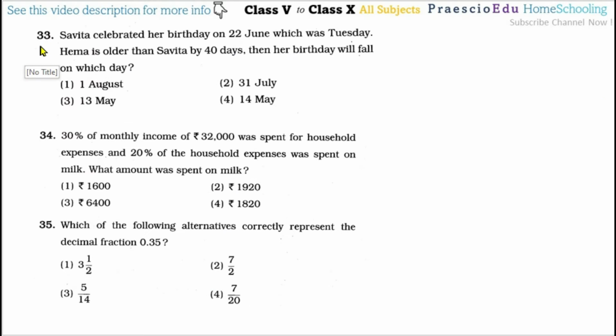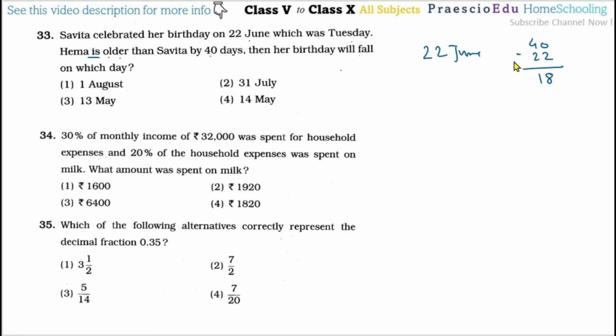Now question number 33. Savita celebrated her birthday on 22nd June, which was Tuesday. Hema is older than Savita by 40 days. Then on which day will her birthday fall? Now Hema is older, so her birthday comes earlier, before 22nd June. And how many days? 40, so we have to go back 40 days from 22nd June. So 22 days are deducted from the 40 days, and 40 minus 22 means 18 is the balance.